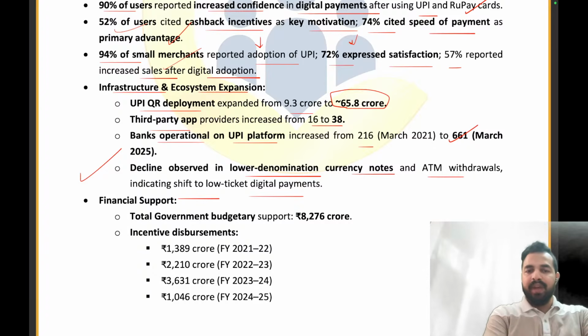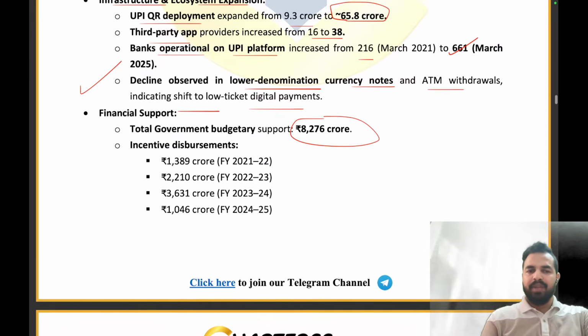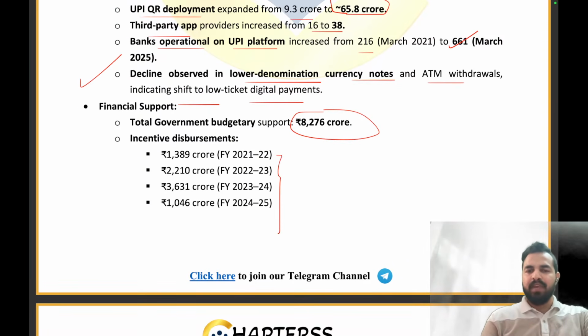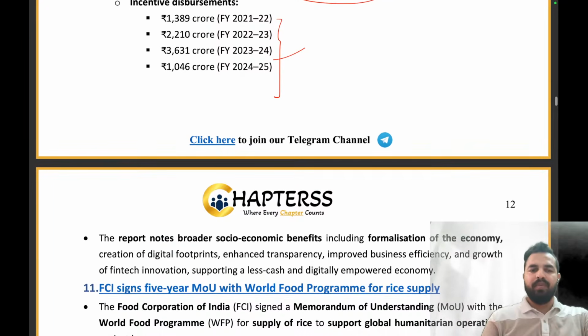Now moving ahead, the financial support. The total government budgetary support was 8276 crore rupees. So यहाँ पर आप incentive disbursement देख सकते हैं for the adoption of digital payments, and the maximum was in the year 23-24. Clear everyone?